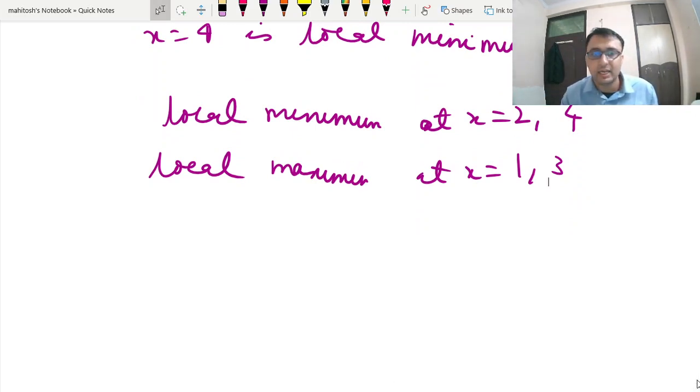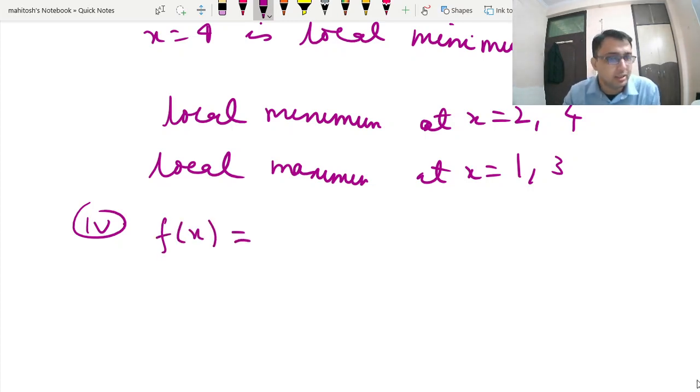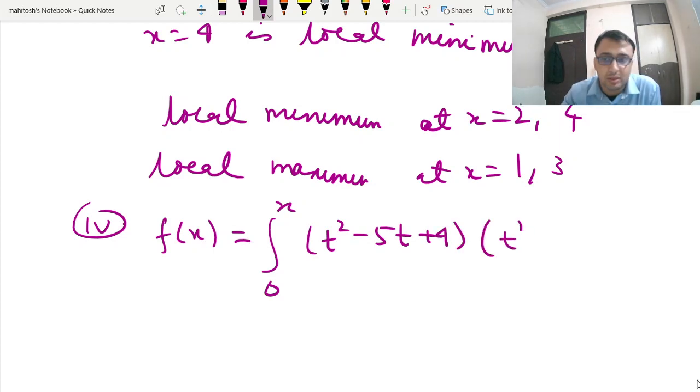Now they're asking what is the number of zeros of the function fx in 0, 5. Okay, so we will write, this is a calculation, nothing else. You have to do this in your examination. The integral of (t square minus 5t plus 4)(t square minus 5t plus 6) dt.